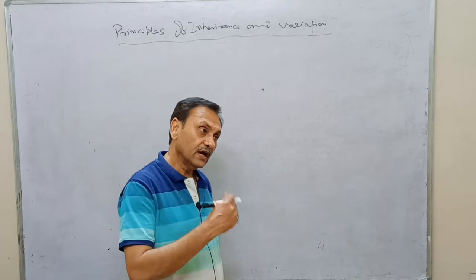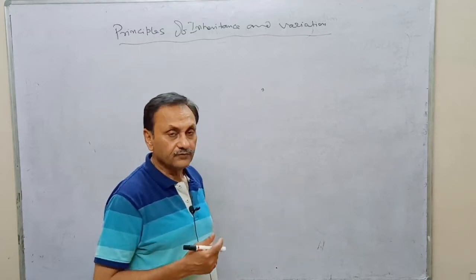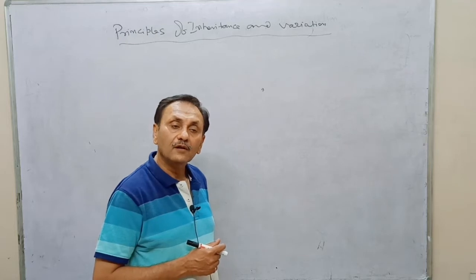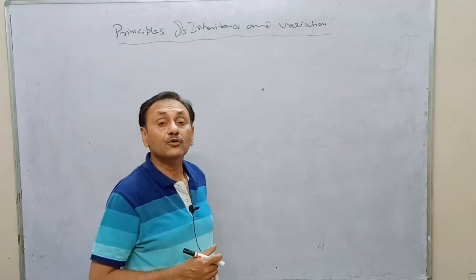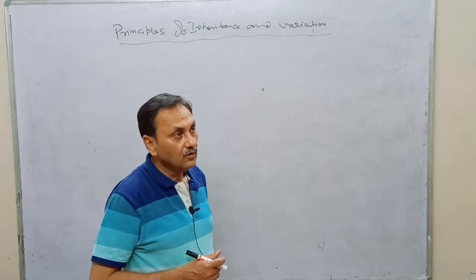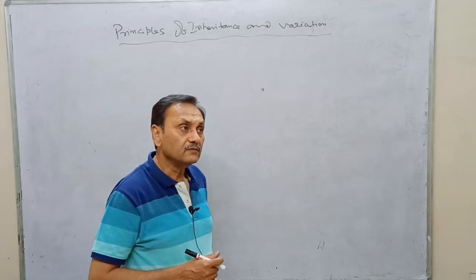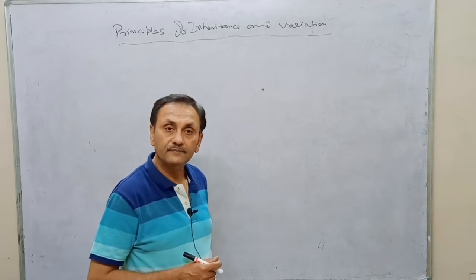And according to that particular principle, the F2 product of a monohybrid cross has a 1:2:1 ratio of genotype and a 3:1 ratio of phenotype.